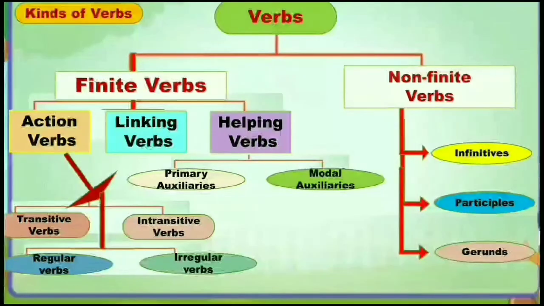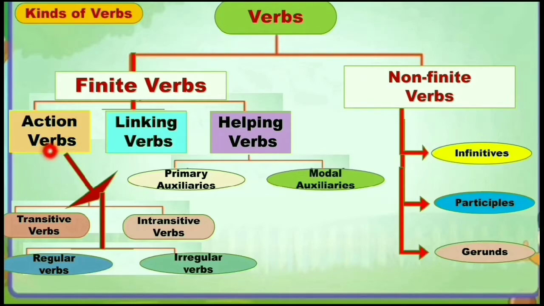Look at here. You can see the chart of kinds of verbs. In the English language, there are different kinds of verbs. But mainly verbs are categorized into two groups. First one is finite verbs and second one is non-finite verbs. In finite verbs, there are three types of verbs.